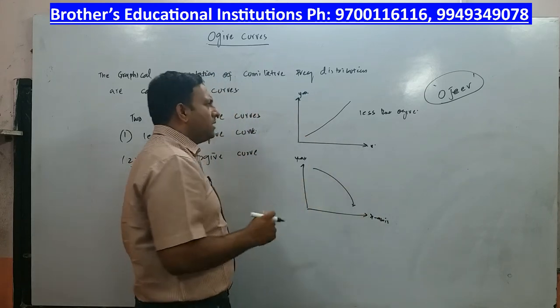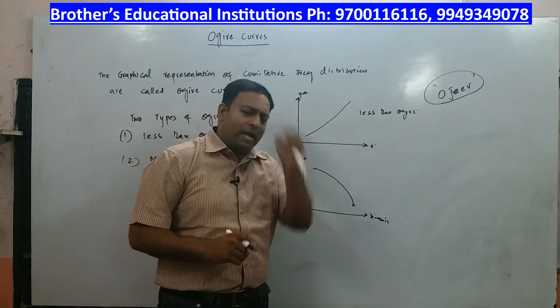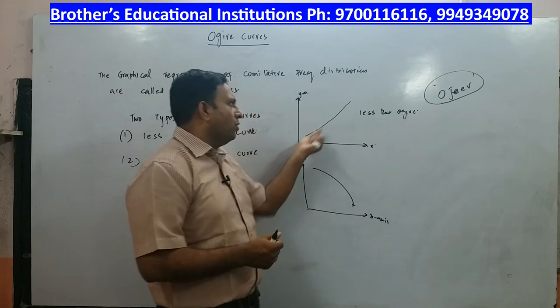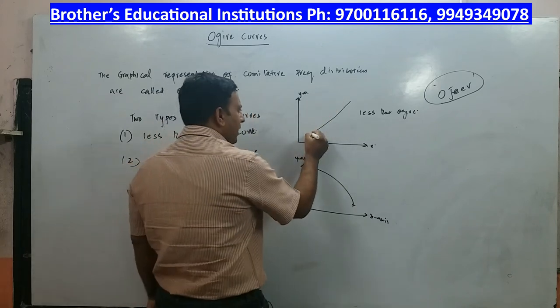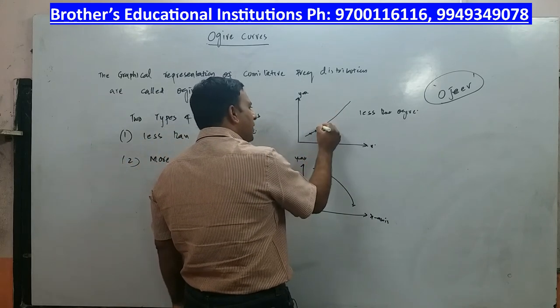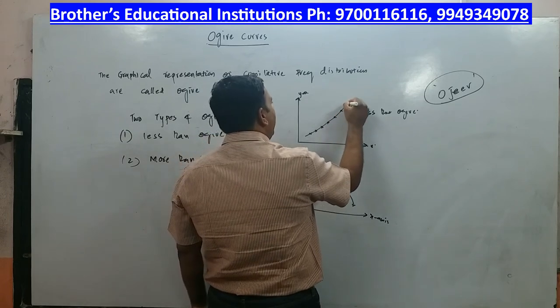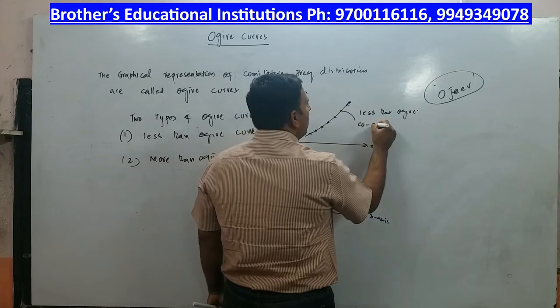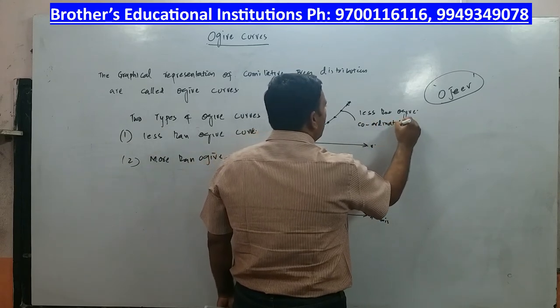Now the problem is, how will you plot this graph? That is something interesting. How will you plot the less than ogive curve? See, how do you get that line? This curve is nothing but what you get when you join so many points, right? These points are called coordinates.